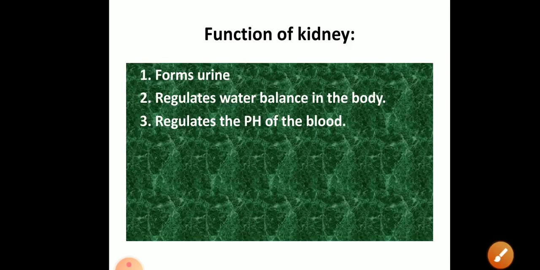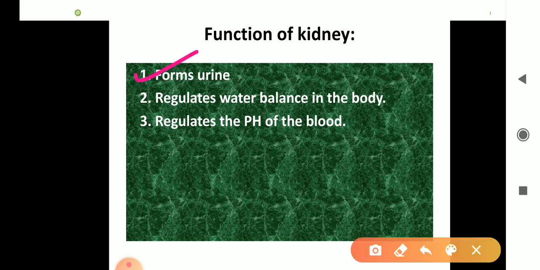Next is the function of the kidney. What is the main function of the kidney? The first function is that it forms urine. Second, it regulates the water balance in the body. If excess water is in the blood, then it filters it from the blood and excretes it out. And if less water is in the blood, then it also does reabsorption from the urine, and the water is reabsorbed. It regulates the pH of the blood also, right?